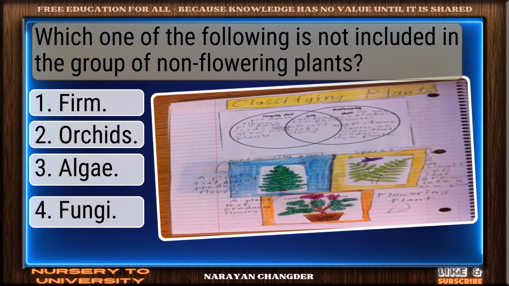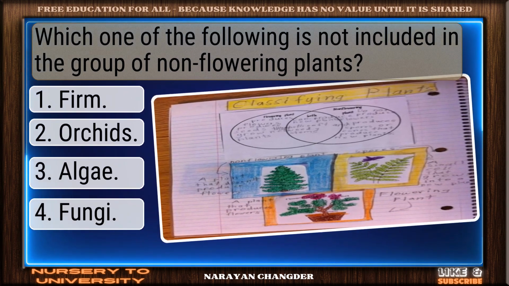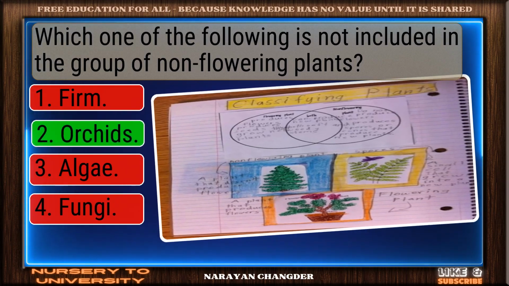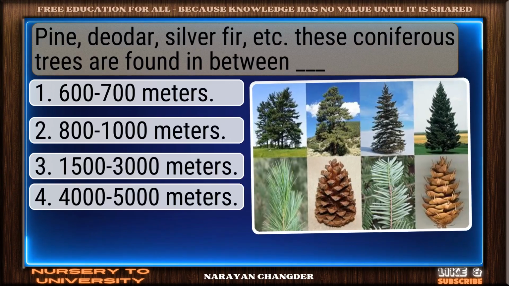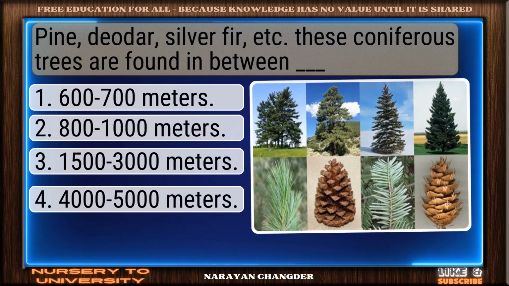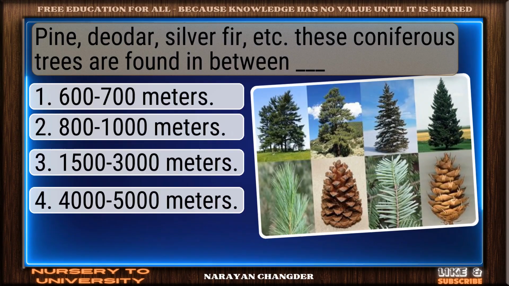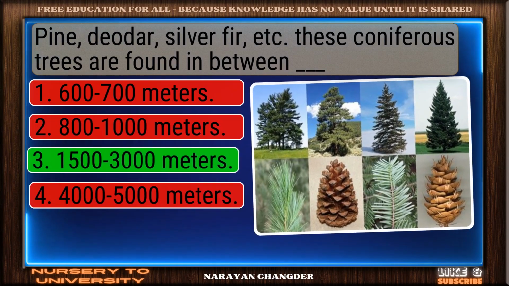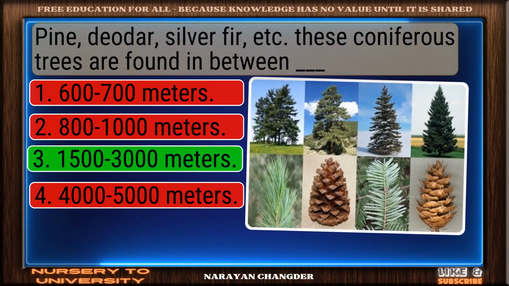Question number 74. Which one of the following is not included in the group of non-flowering plants? Well reasoned. Orchids is the correct choice. Question number 75. Pine, deodar, silver fir, etc. These coniferous trees are found in between dash. Strong choice. 1,500 to 3,000 meters is the right answer.